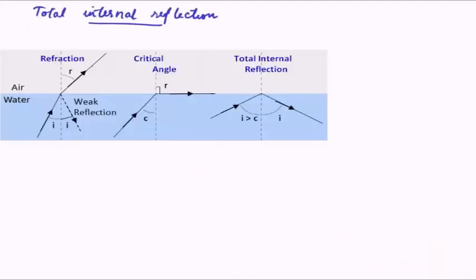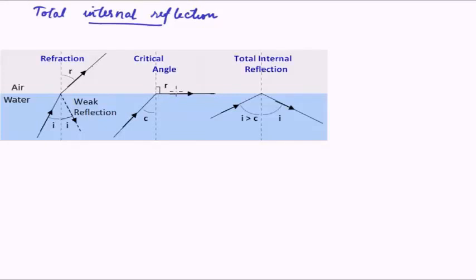We saw in our previous lecture that we can run into three different cases when a ray of light is traveling from a denser medium to a rarer medium. The first case was the normal refraction scenario. The second was at a critical angle, when the refracted ray traces the interface of the rarer and the denser medium.